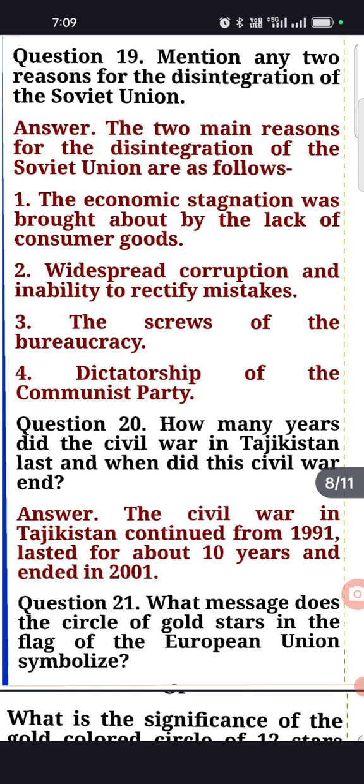All the powers are centralized in the hands of the bureaucrats. And fourth, dictatorship of the Communist Party. You know that there was a dominance of the Communist Party, and it became very dictatorial, holding all the powers in its hands in an autocratic manner.